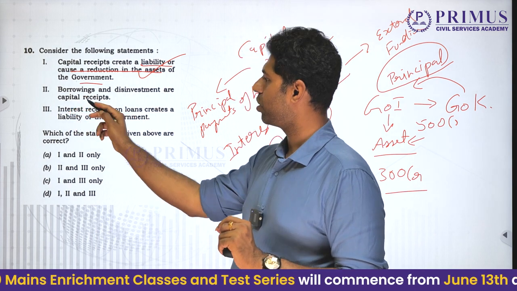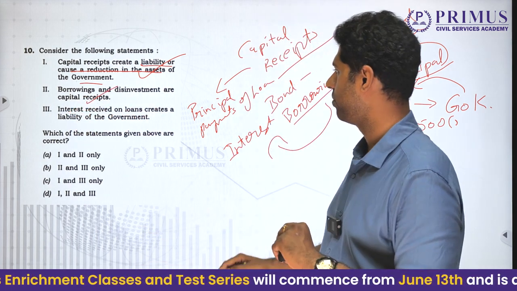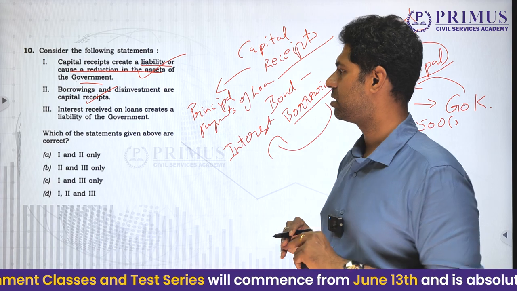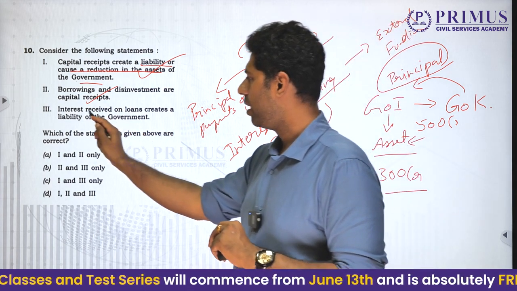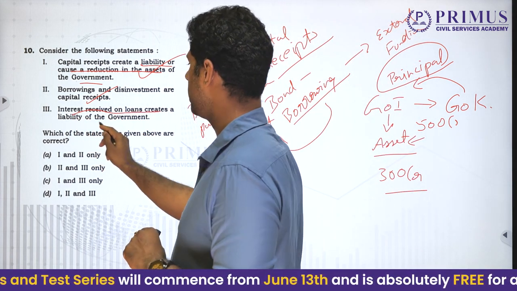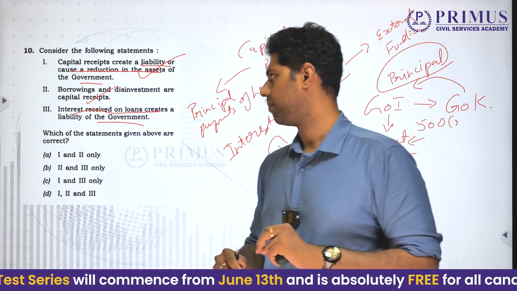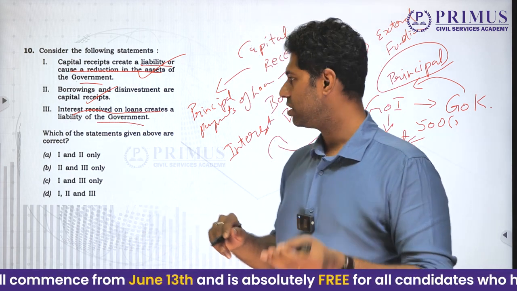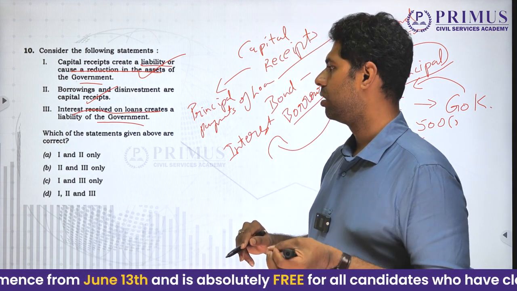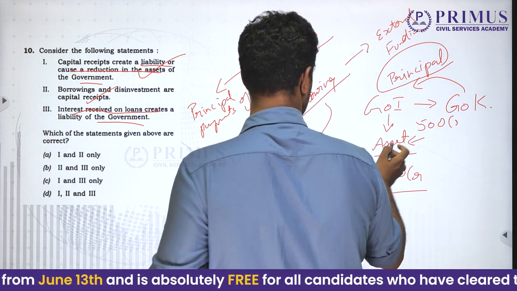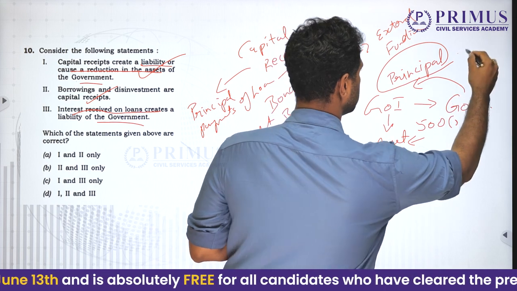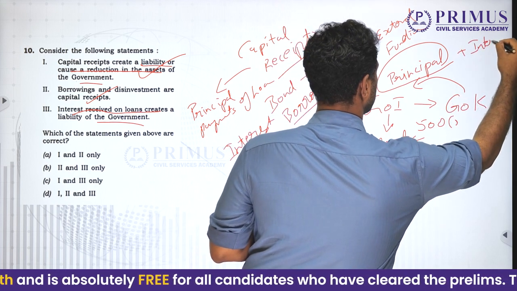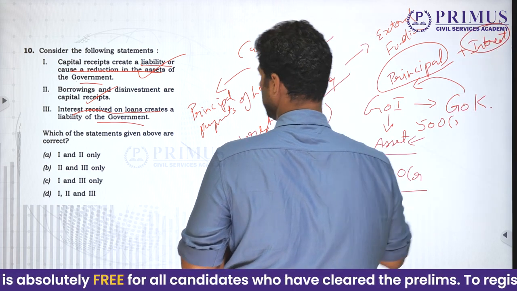Borrowings and disinvestment are also capital receipts. This is also true. Basics. Directly from the basics, it has been asked. Now, interest received on loans creates a liability of the government. Now, this is not a liability. When principal as well as interest is received, the interest that is received is not a liability.